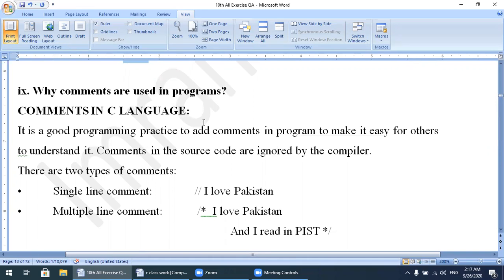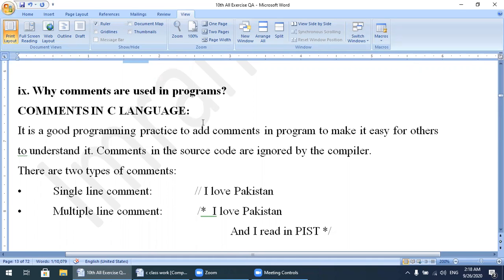Let's say you are a programmer, and a person who doesn't know anything about programming comes to you and asks about your program, what kind of program you are developing. If you are using comments in your program, he can read it easily. So it is a good programming practice to add comments to make it easy for others to understand.